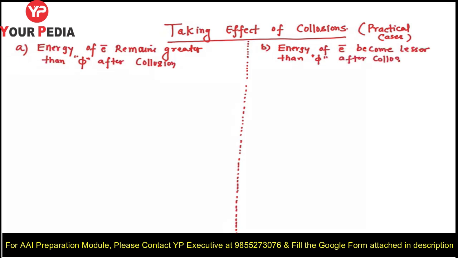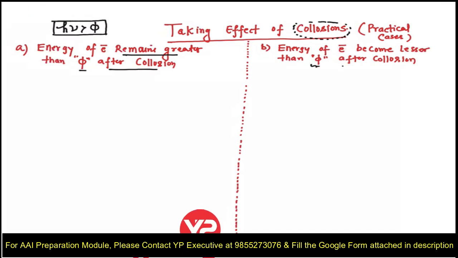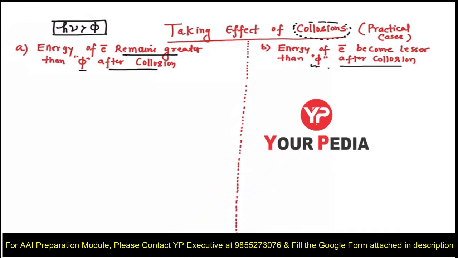This is also possible, but the photon energy h nu is greater than phi. It is satisfying the condition which is required for the photoelectric effect. Even though, by considering the effect of collisions we have two possibilities: the energy of the electron remains greater than phi after collisions, and the energy of the electron becomes lesser than phi after collisions.